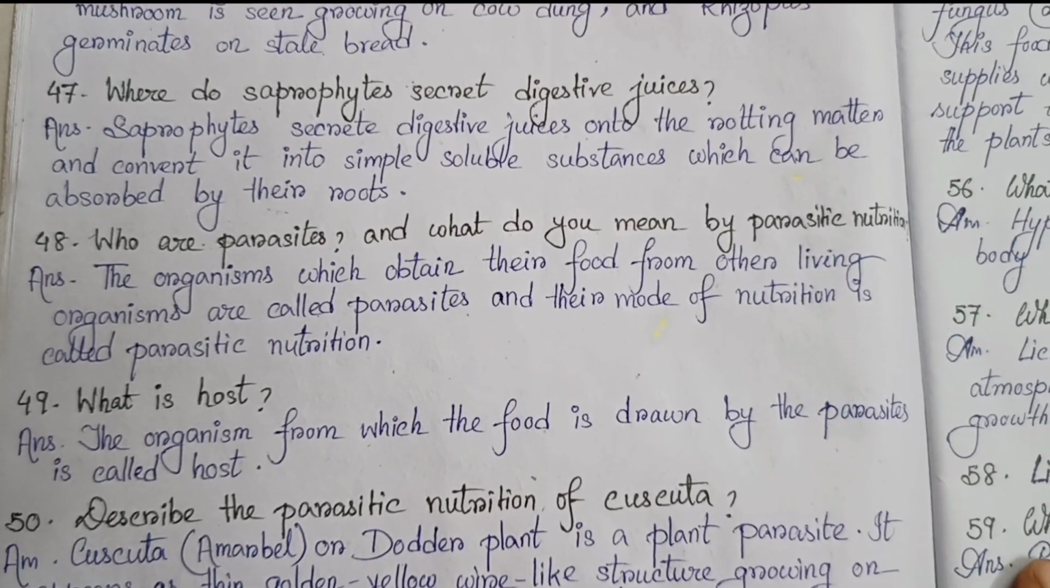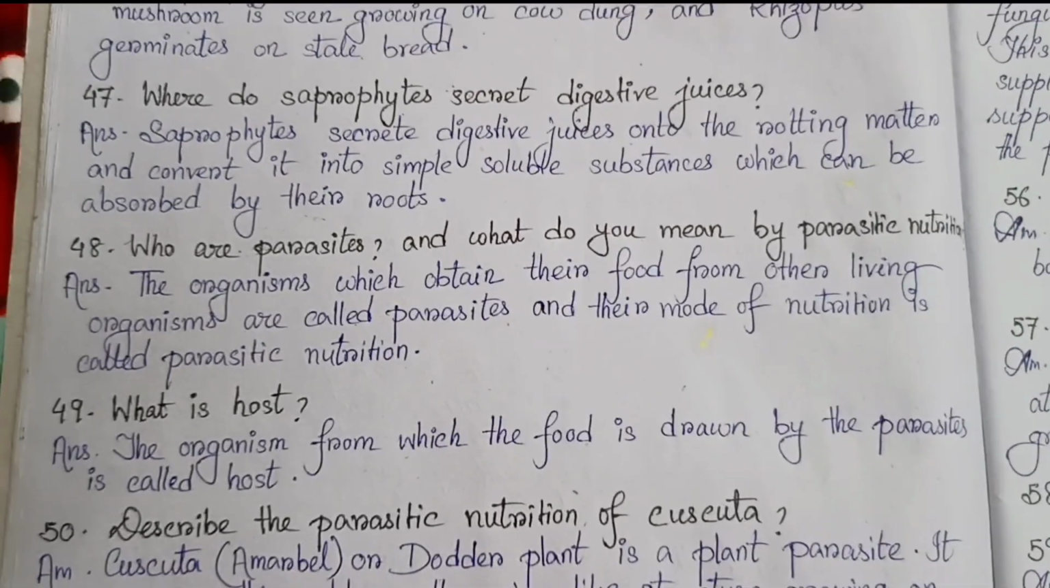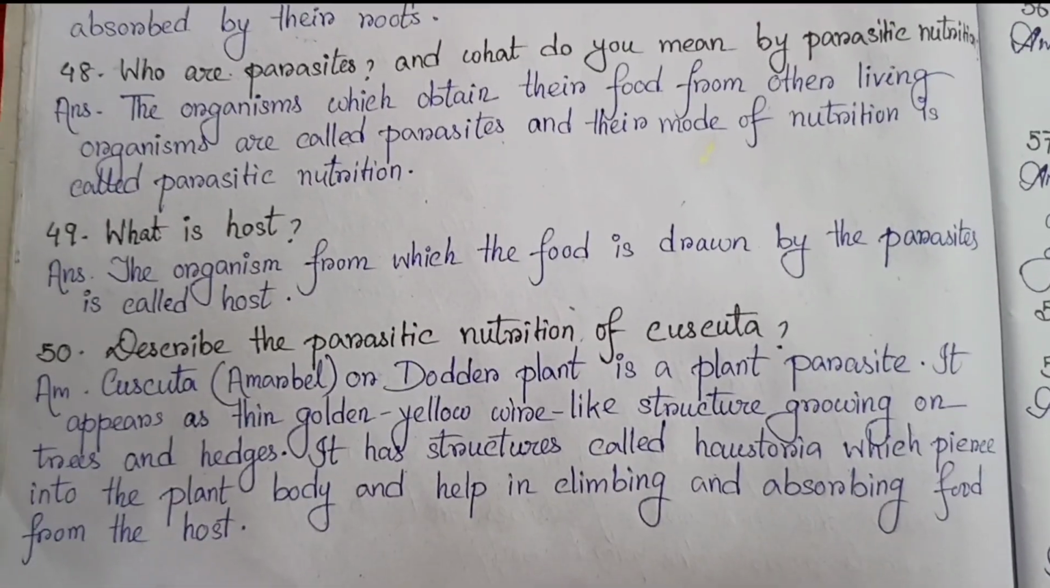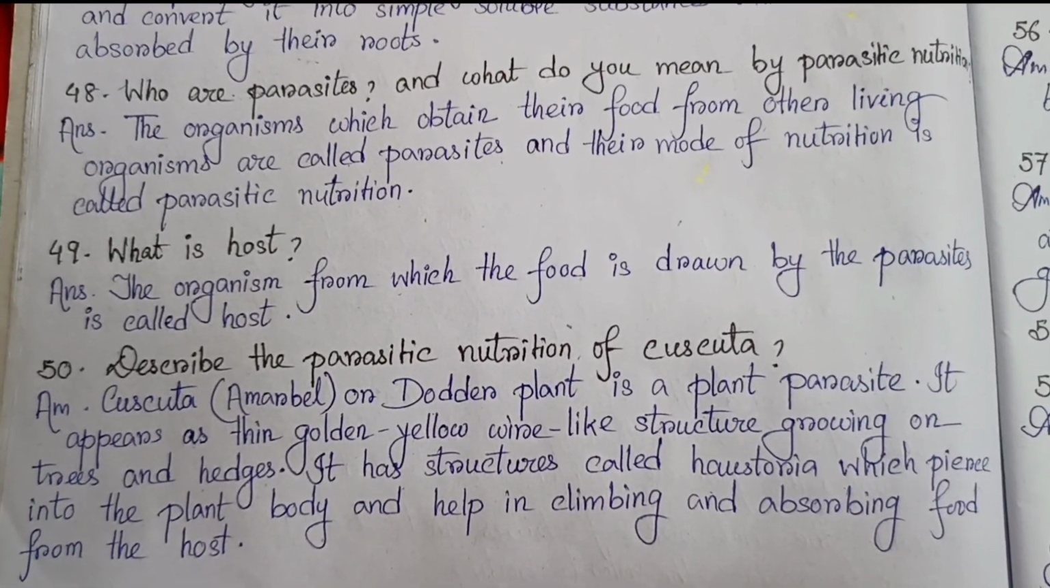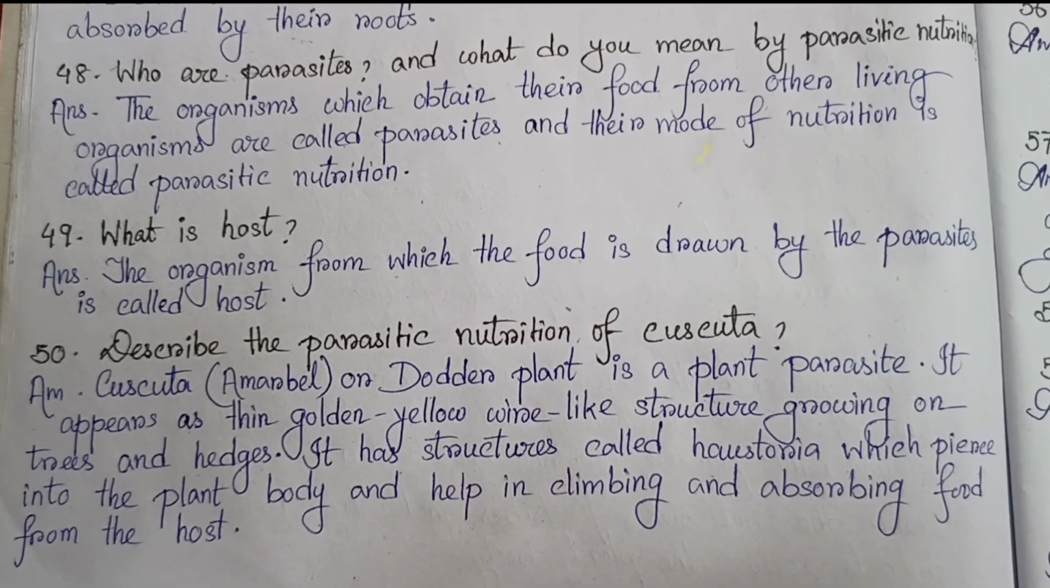48. Who are parasites and what do you mean by parasitic nutrition? The organisms which obtain their food from other living organisms are called parasites, and their mode of nutrition is called parasitic nutrition. Number 49. What is host? The organism from which the food is drawn by the parasites is called host.